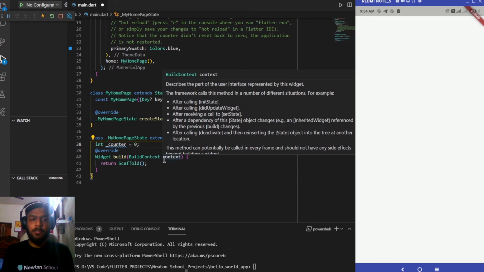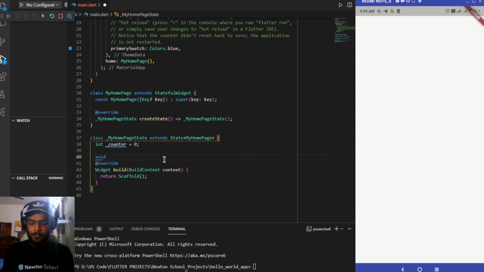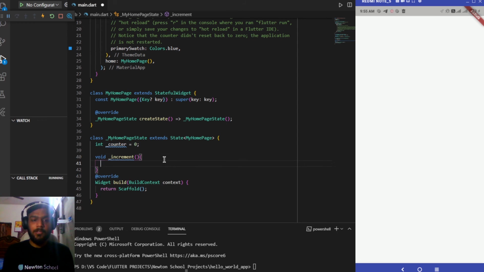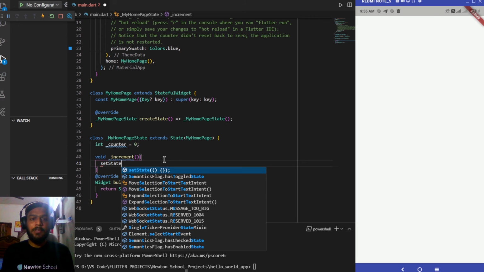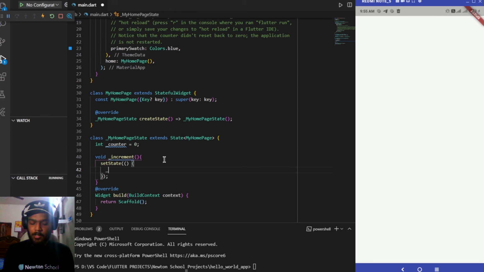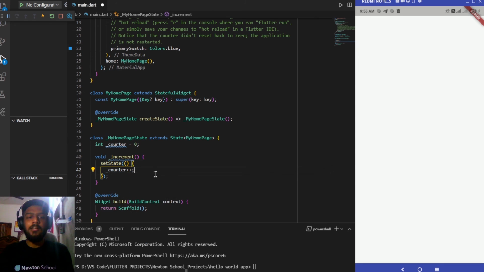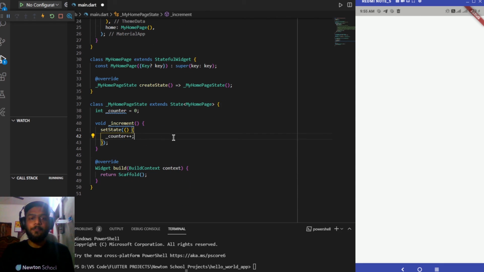Next we need to create a function with the name of void _increment, which will be incrementing the value of this counter by 1 each time we are triggering this function. So it will be setting the state of this counter variable, and the _counter variable will be increased by 1 each time this function is triggered.